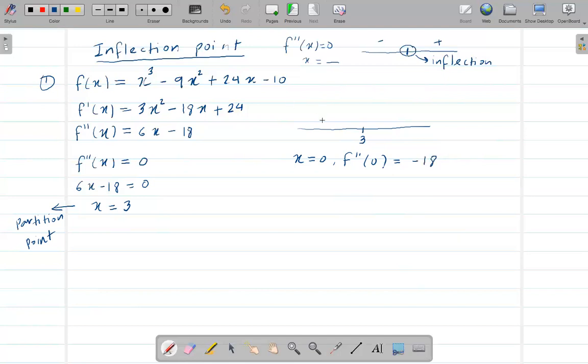That means this is a negative number. Similarly, pick any point on the right, let's say 4. Then f double prime of 4 is 6 times 4, which is 24, and 24 minus 18 is 6, a positive number.